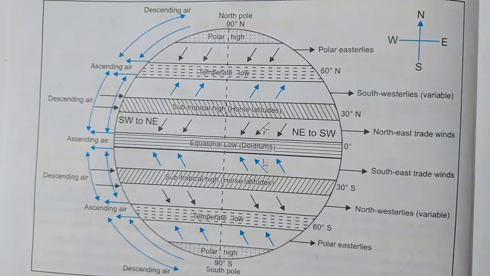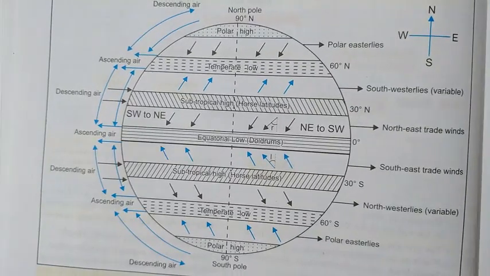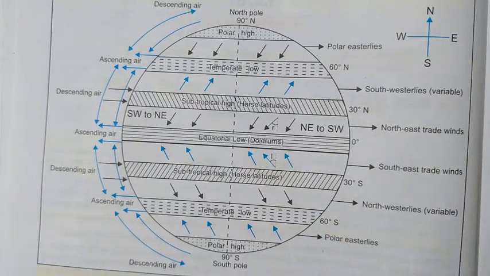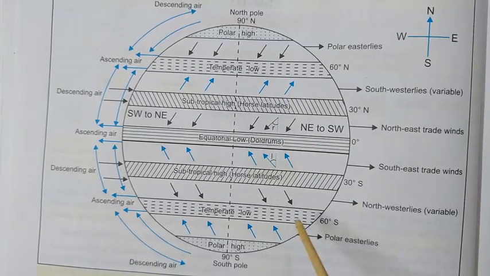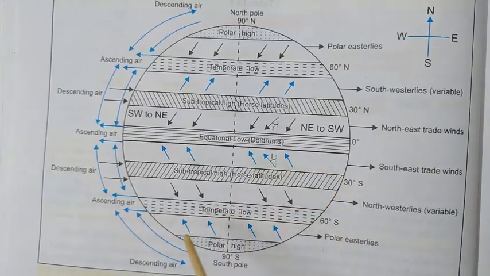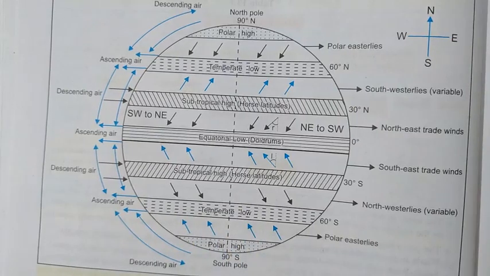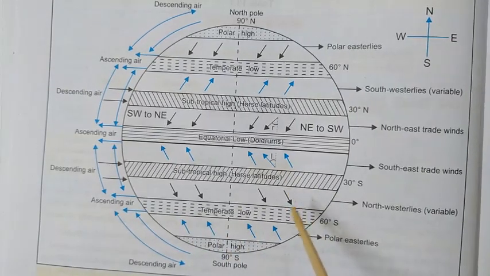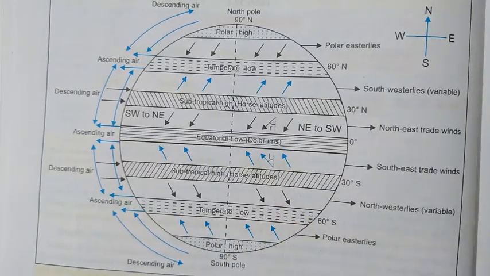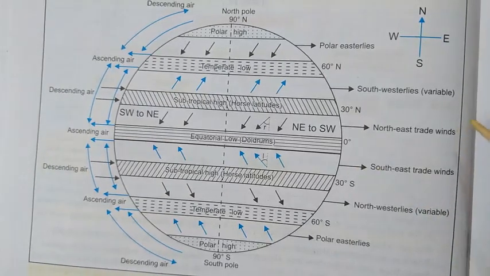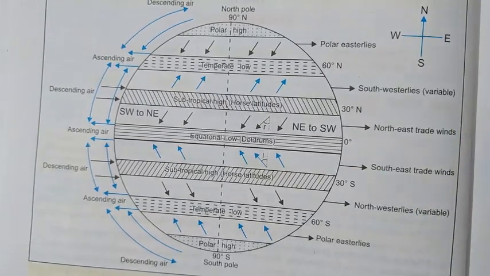So I think all of you have understood this, because you are going to study this in the coming chapters. Without this explanation, it would be very difficult to explain how these planetary winds are a very, very important factor. That's why I've explained it to you. Well, now let's go back again.